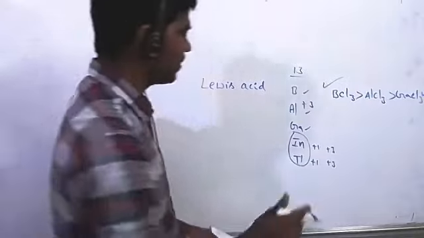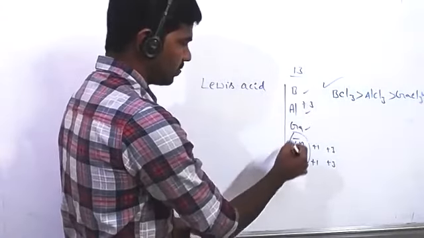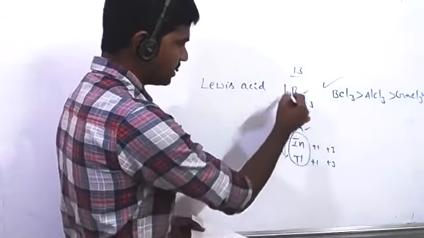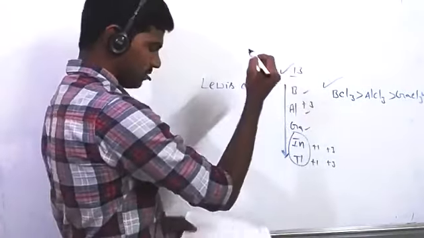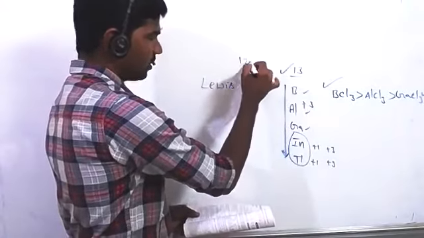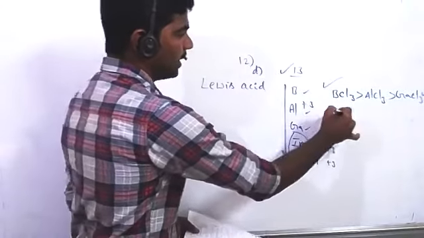The trend is exactly following, from boron to aluminum and then to thallium, ionization enthalpy decreases. If there is any exception, I will discuss it later for question number 12, option D. Actually, A and D are both correct.